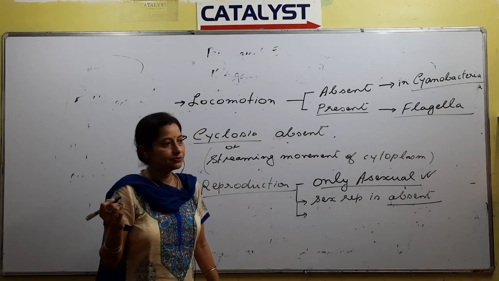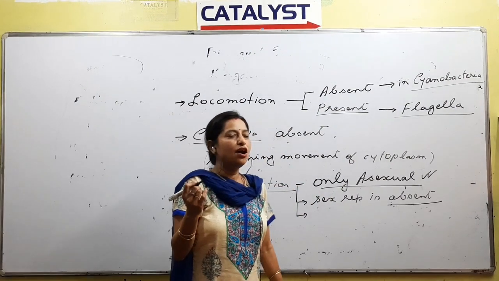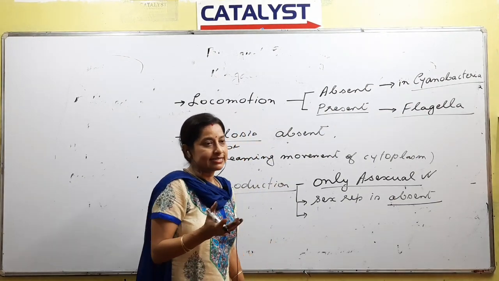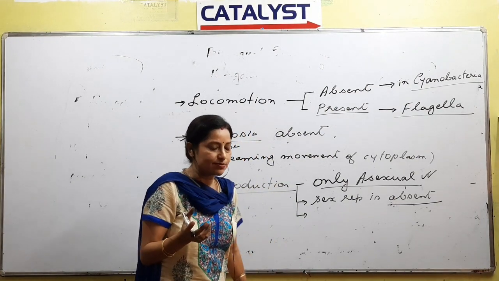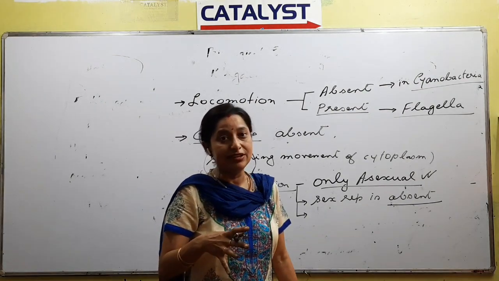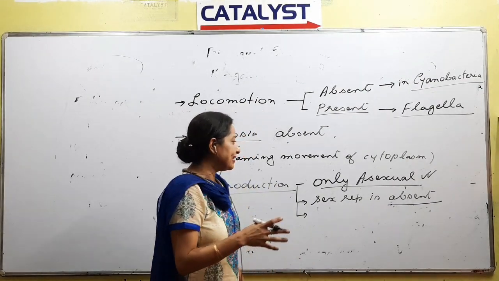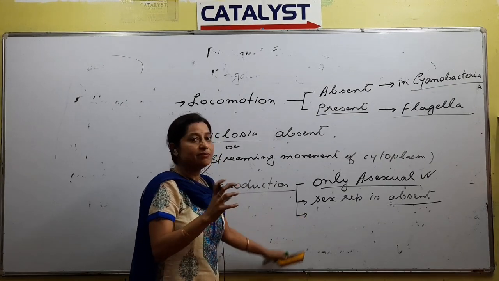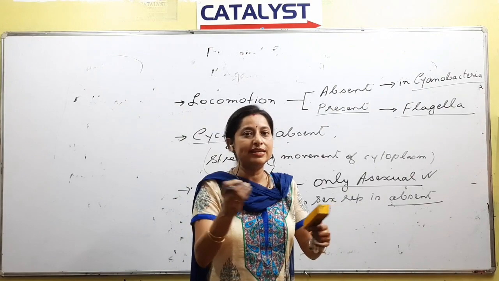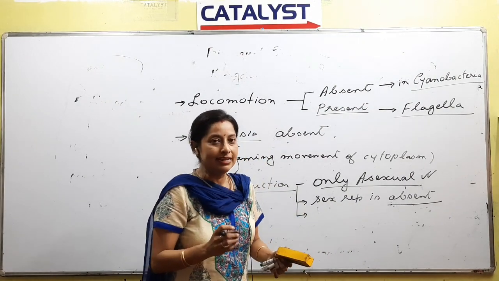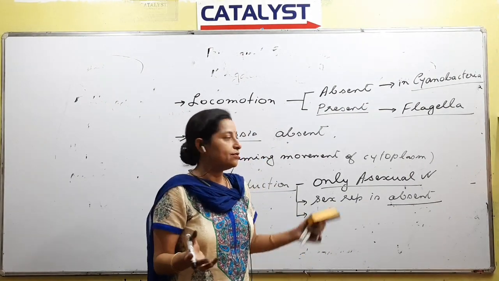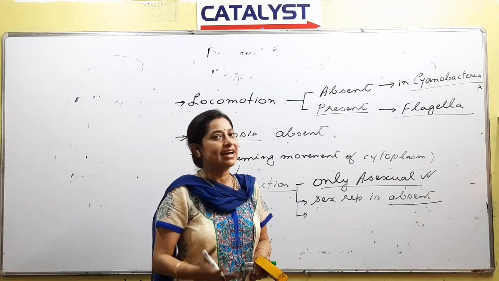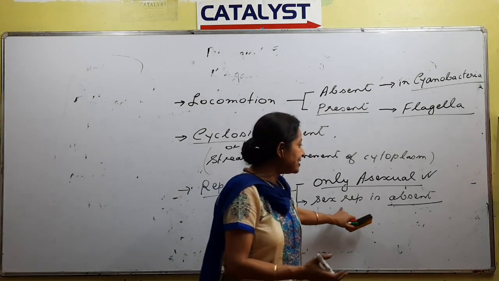Maximum, we can say so, but there are exceptions, right? For example, there are some types of algae that are unicellular. So in everything there are some exceptions. Unicellular or multicellular is not a point to be mixed with sexual or asexual, right? For example, if we talk about bacteria, sexual or asexual, we have to remember it is asexual. But no doubt sexual reproduction is absent.